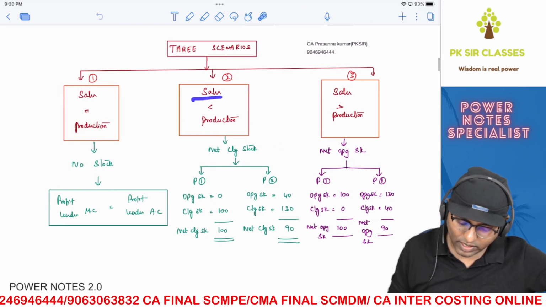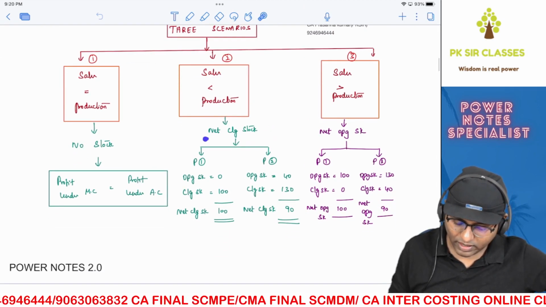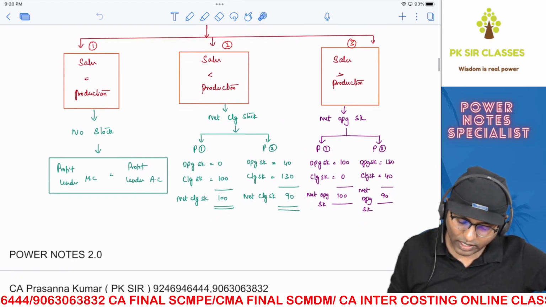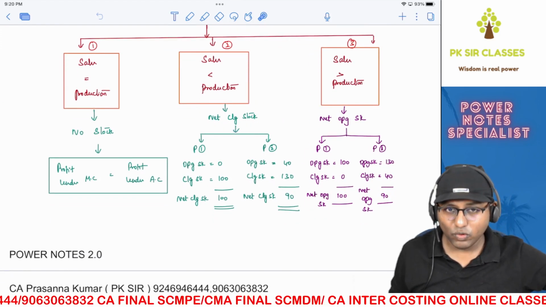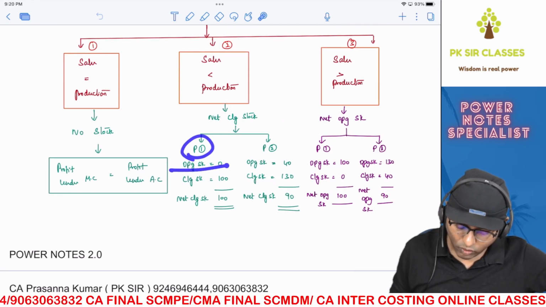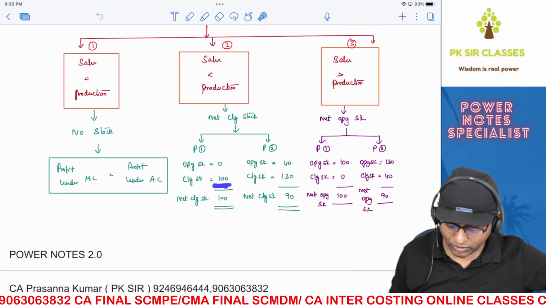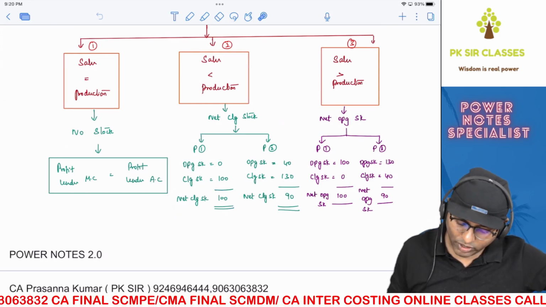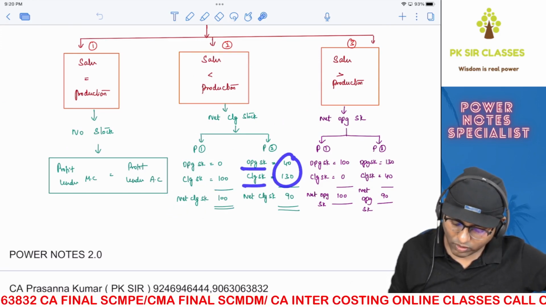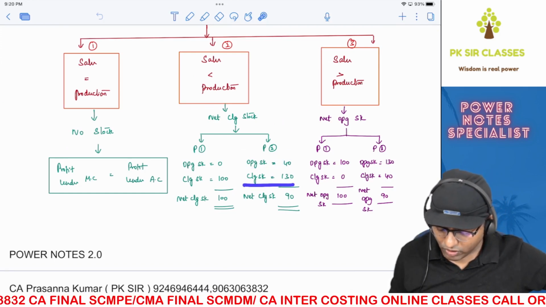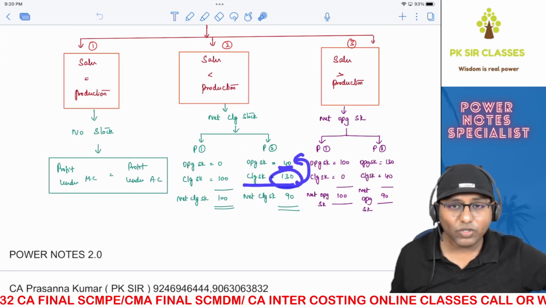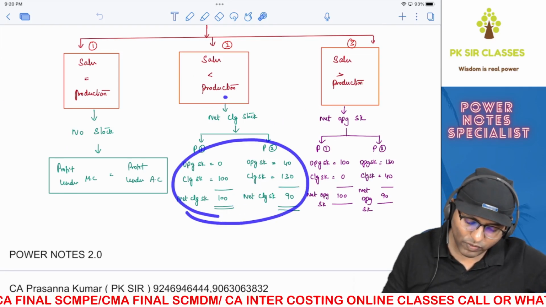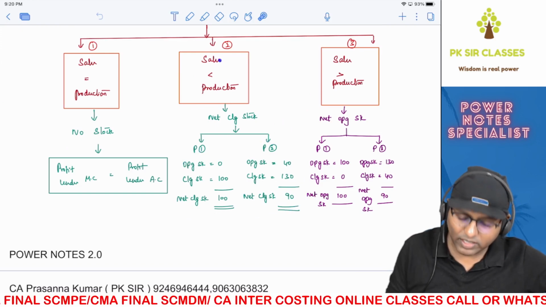But if sales is less than production, then it means that there is a net closing stock. Listen carefully. Okay, net closing stock. Net closing stock means you can understand that from two possibilities. Possibility one is your opening stock will be completely zero and closing stock will be some 100 units, and thereby there is a net closing stock of 100. Possibility number two is both opening stock and closing stock are present in some numbers, but closing stock in number is greater than opening stock in number. Thereby you have a net closing stock. In both these cases, your production will be greater than sales. In other words, sales is less than production.